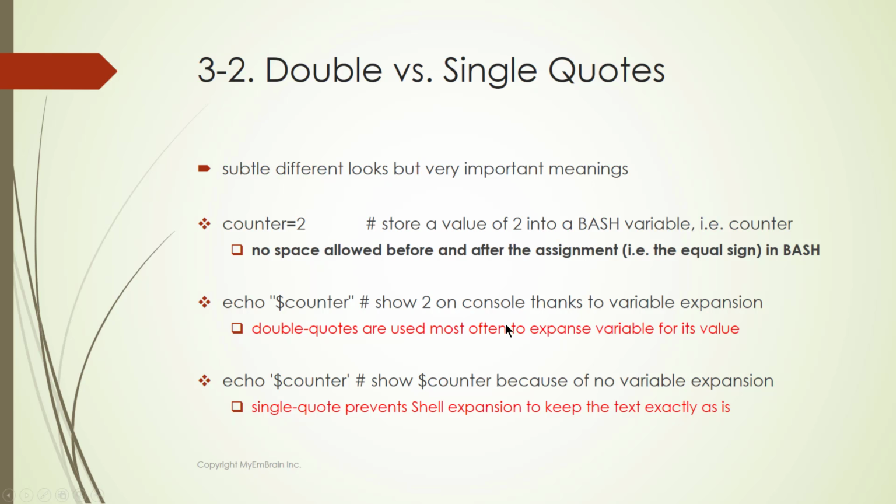In lecture 3.2, we learn about the difference between double and single quote in Bash. Double and single quote have a subtle different look but very important meaning in Bash scripting. For example, when we store the value 2 into the counter variable, then we echo double quote $counter closing double quote. This will print 2 on the console.